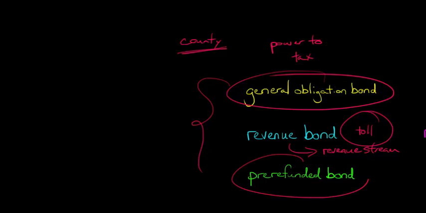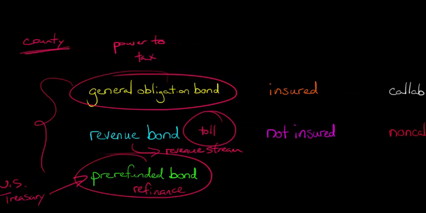And a pre-refunded bond is a little more complex. We're going to have a specific video on it. It's basically when the municipality or organization decides that they want to refinance, and when they refinance, they buy U.S. Treasury bonds. These U.S. Treasury bonds are then going to back the old bond issue. If that sounds complicated, just take a look at the other video we're going to do. I don't want to go into too much depth here on that.